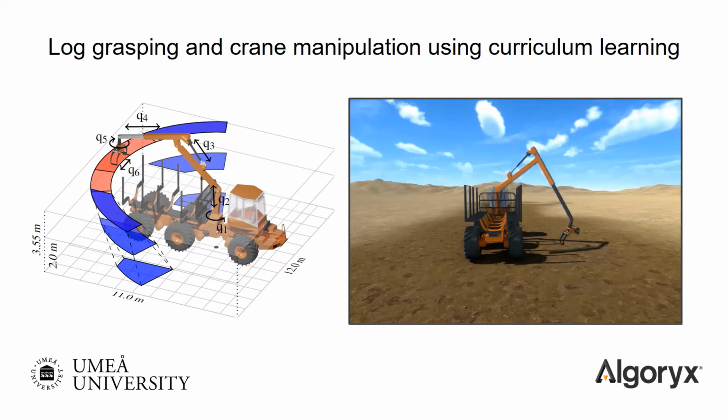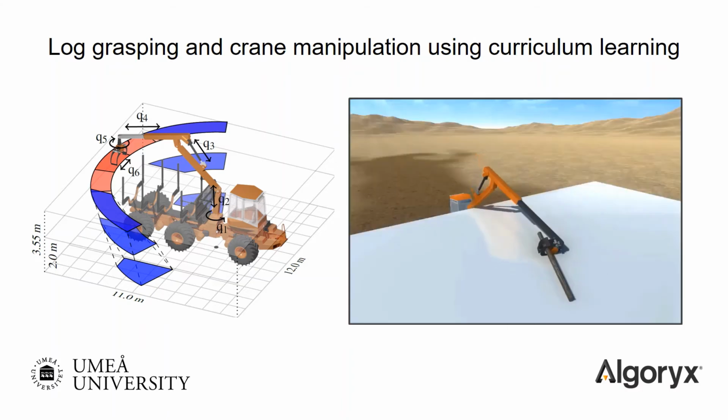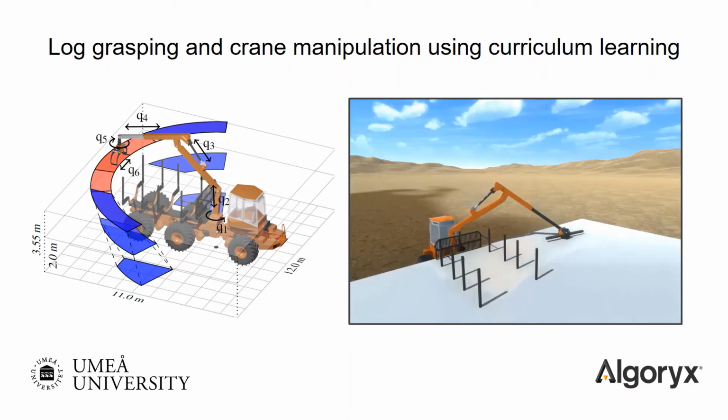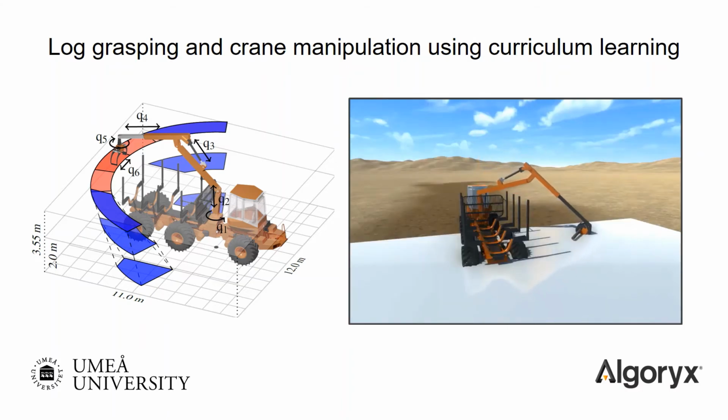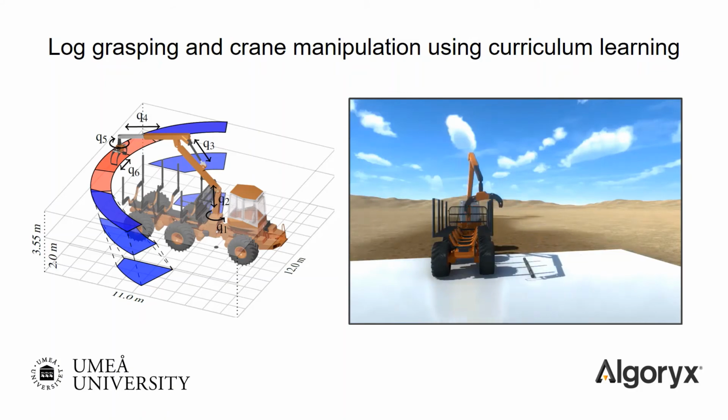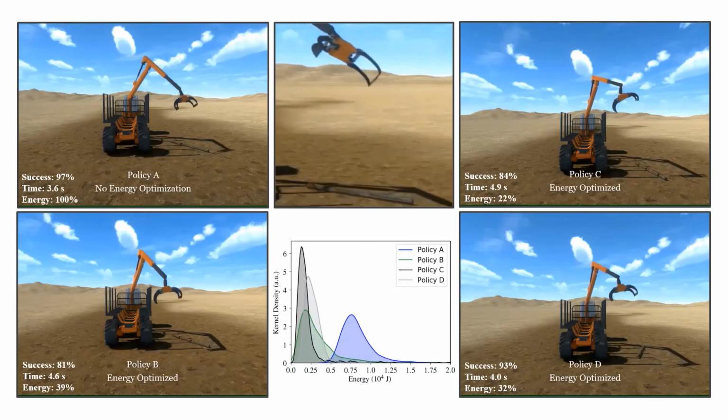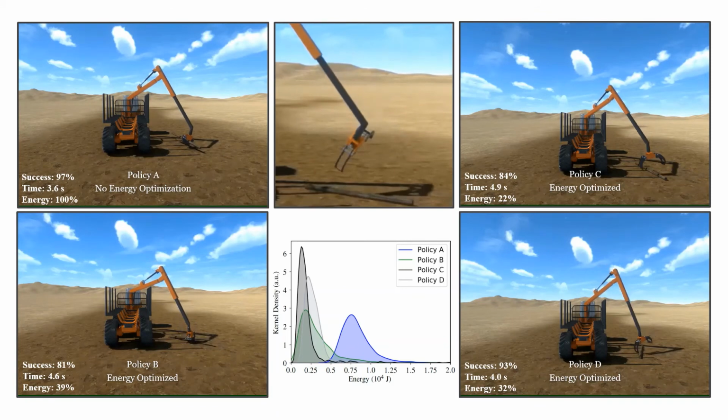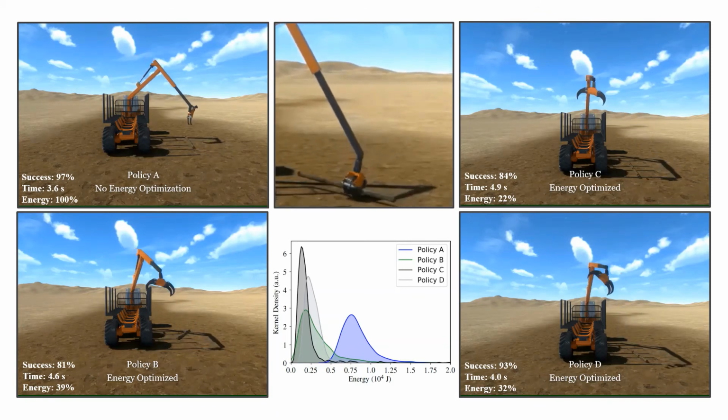We show that it's possible to learn successful actuator-space control policies using curriculum learning to incrementally increase the difficulty of the task by increasing the distance between the log and the initial position of the grapple. As can be seen here, the log position area changes with the height of an artificial ground plane throughout the curriculum.